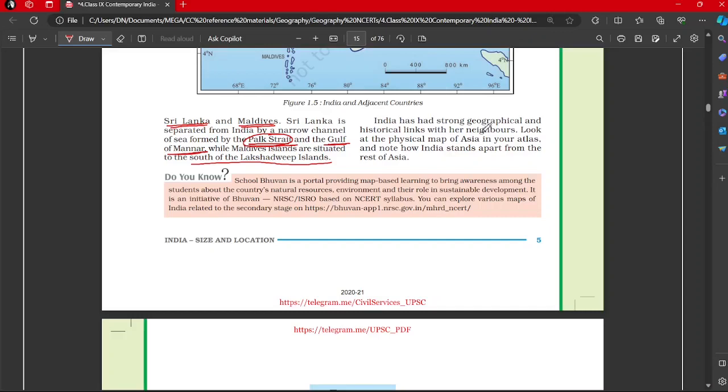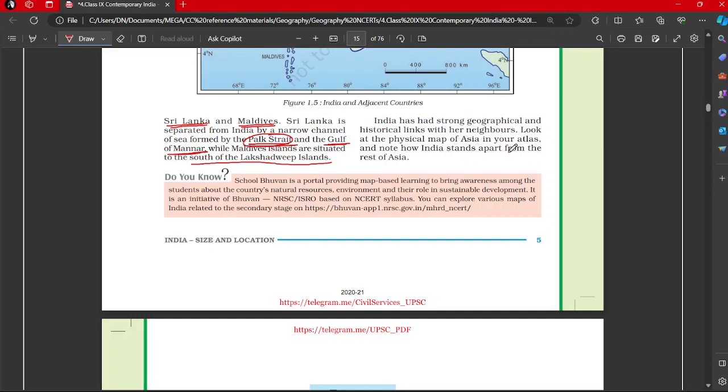So we have geographical linkage, historical linkage, and again so many cultural similarities. There were various times when such countries, our neighboring countries, were part of India only. So there are historical linkages, and there have been cultural links with those countries. Many marriage relations take place between India and Nepal and neighboring regions. So such links are there.